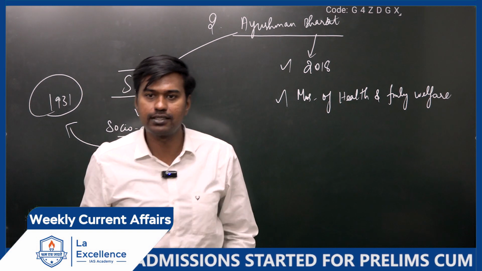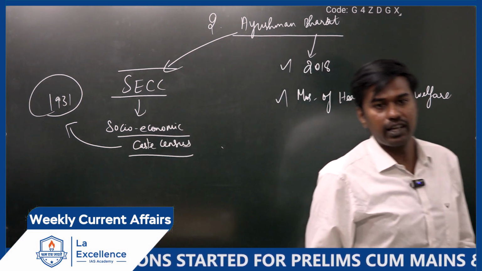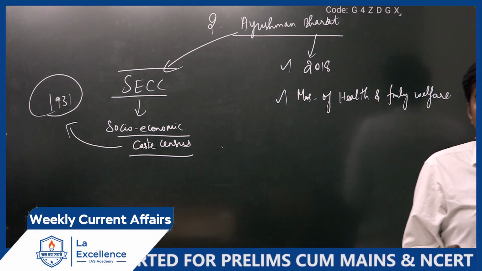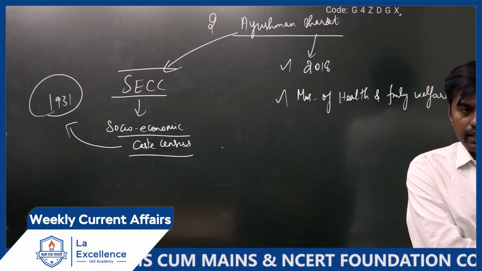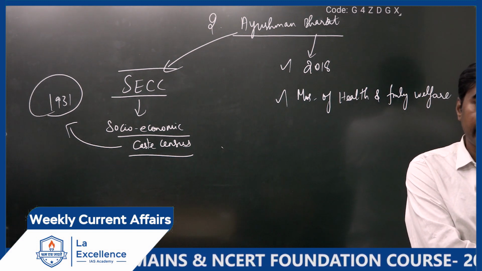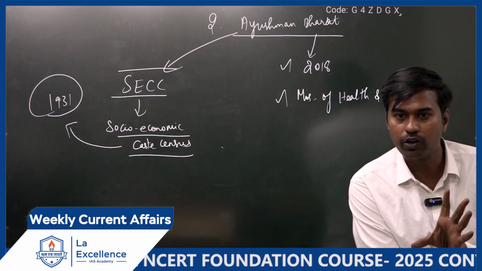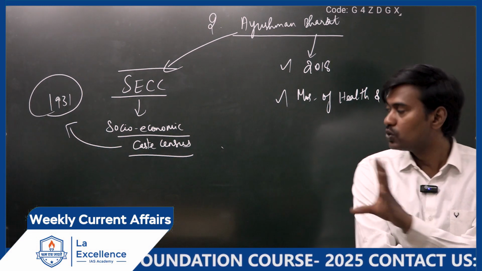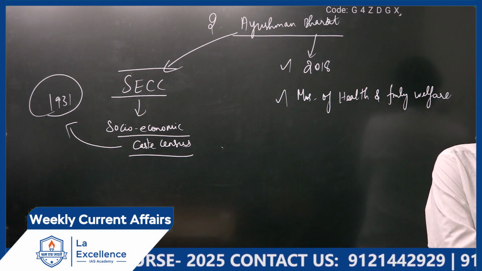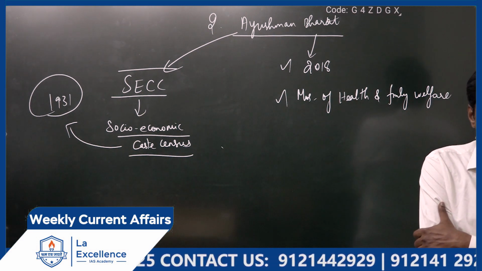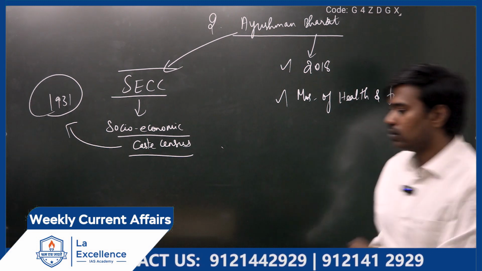And why government collects this data? Because what government feels is that in all the communities, there are categories of people who require support from government. Is it or not? Yes. So to support them, government is using this data to identify the beneficiaries. Is it clear, everyone? Understood? So next,